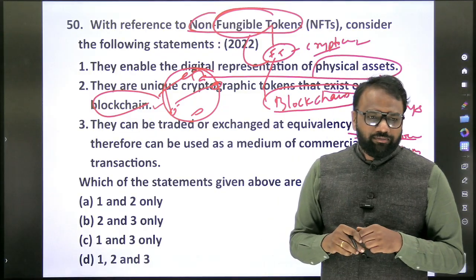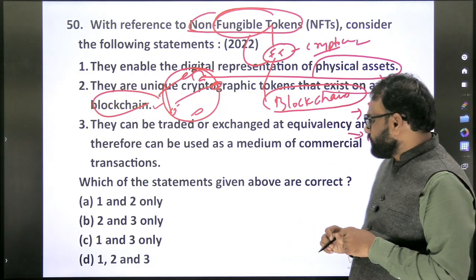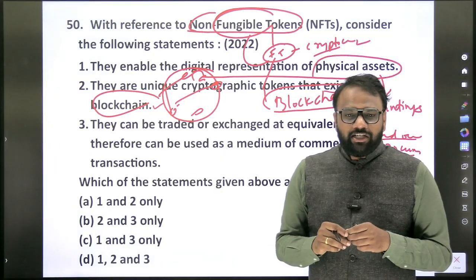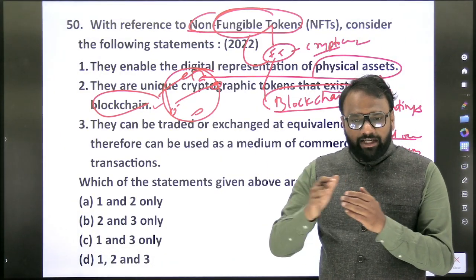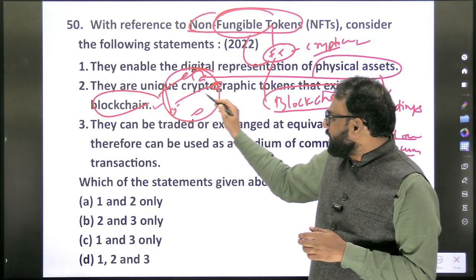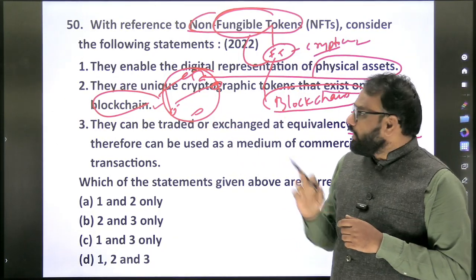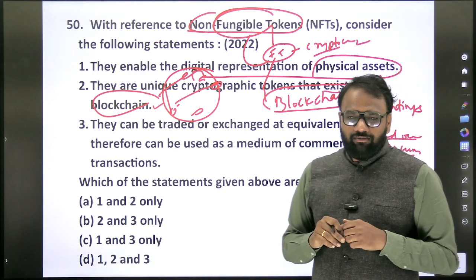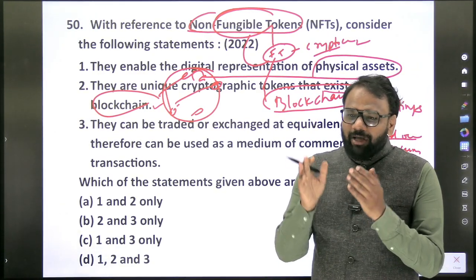So what are unique? What do you understand by unique? Unique means a similar kind of entity does not exist in the entire system. So they are unique cryptographic tokens that exist on a blockchain. Now how about the opposite, fungible token? Whether they are unique? They are not unique, because all of them appear the same.